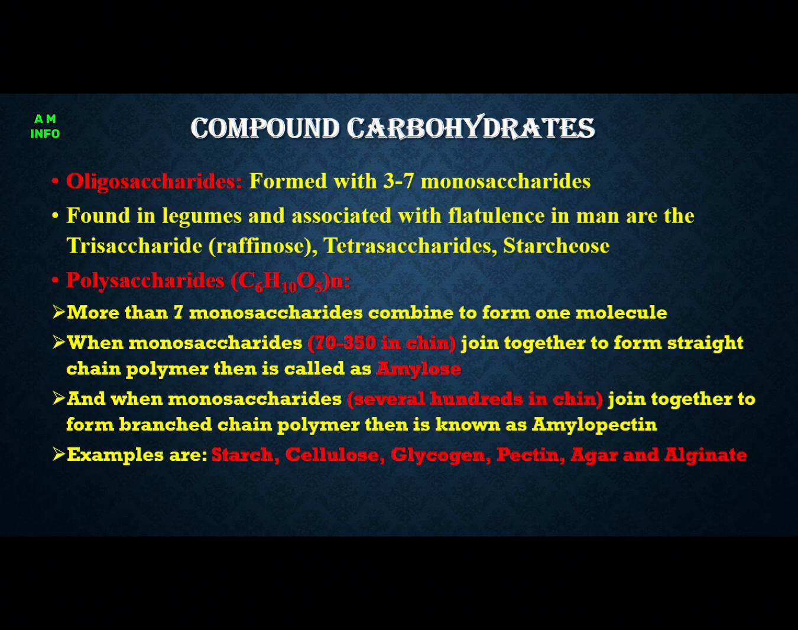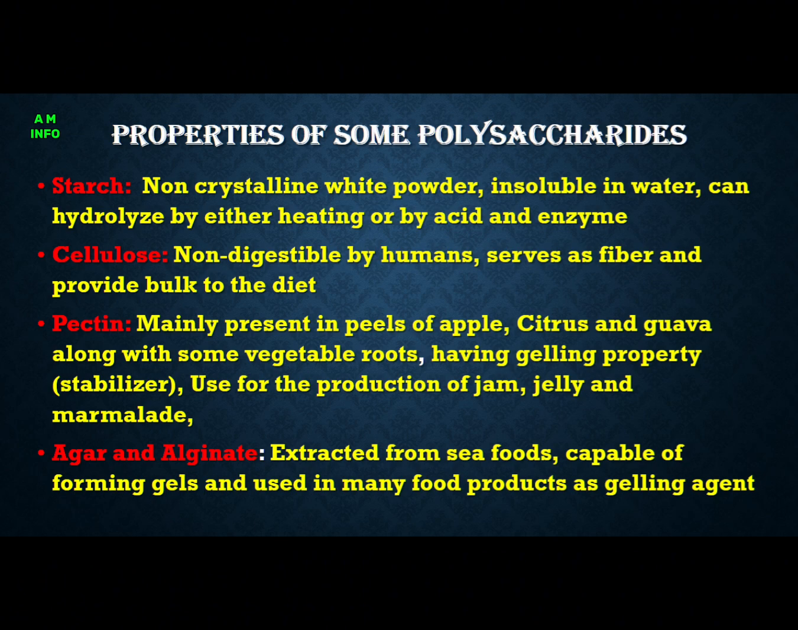Examples of polysaccharides are starch, cellulose, glycogen, pectin, agar, and alginate. Properties of some polysaccharides. Starch is non-crystalline, white powder, insoluble in water, can hydrolyze by either heating or by acid or enzyme. Cellulose is non-digestible by humans, serves as fiber and provides bulk to the diet.